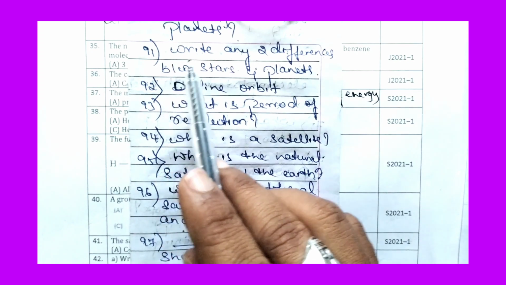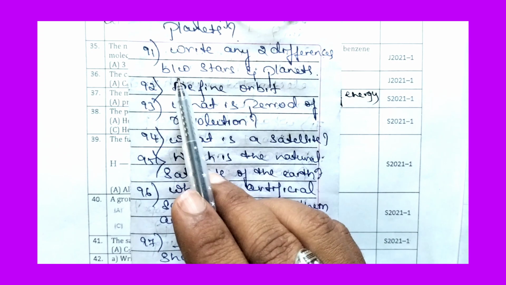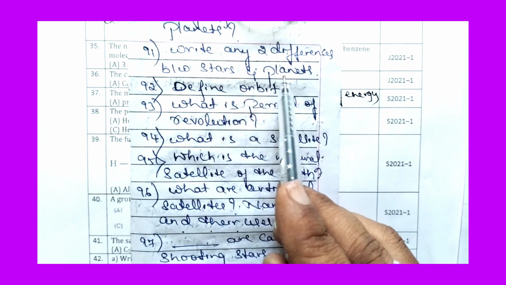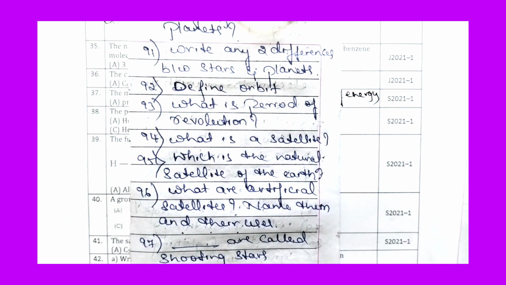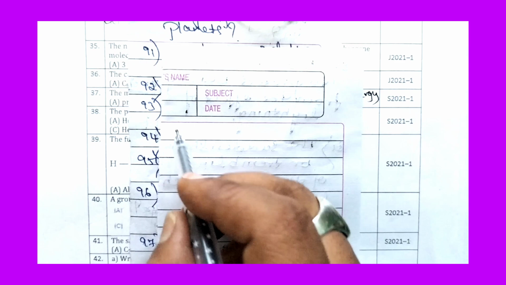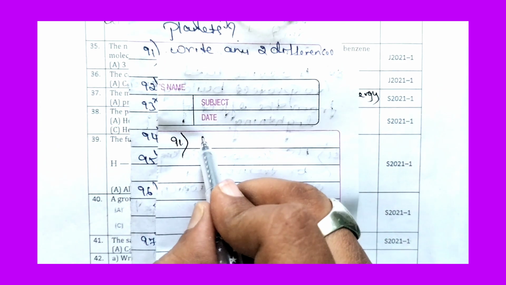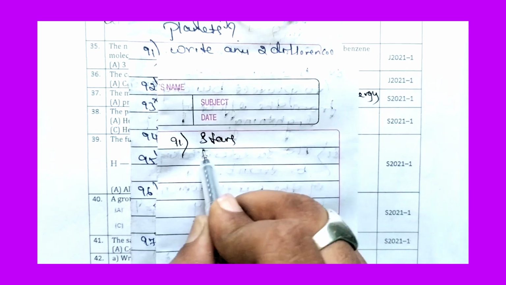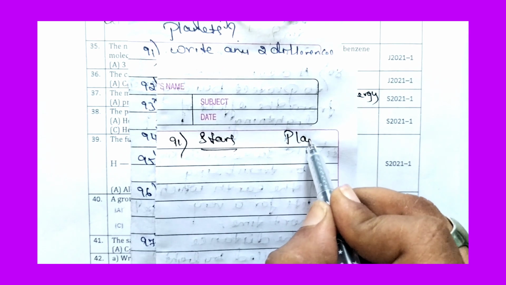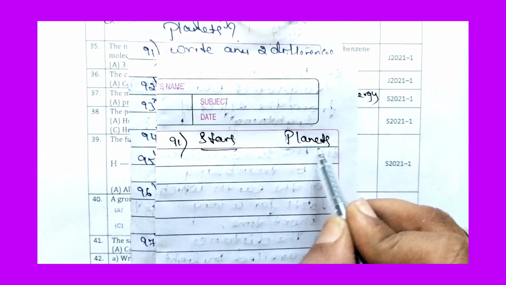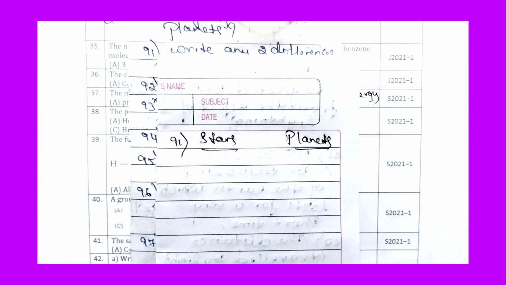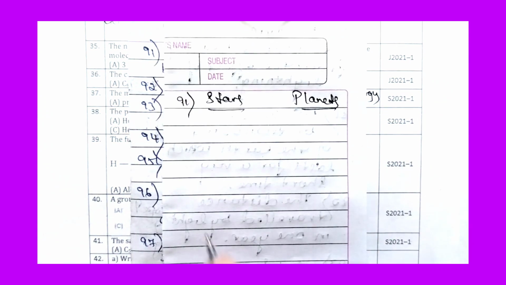The 91st question is, write any two differences between stars and planets. So let us answer the 91st question. On one side let us write stars, and on the other side planets. So what are the main differences between stars and planets?